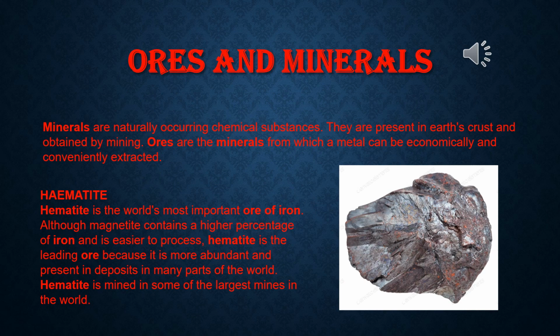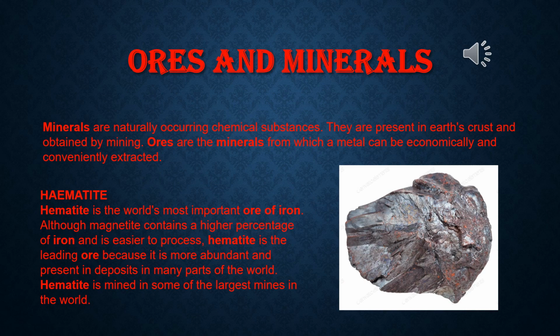Now, come to the next topic, that is distinction between ores and minerals. Minerals are naturally occurring chemical substances. They are present in Earth's crust and obtained by mining. Ores are the minerals from which a metal can be economically and conveniently extracted.